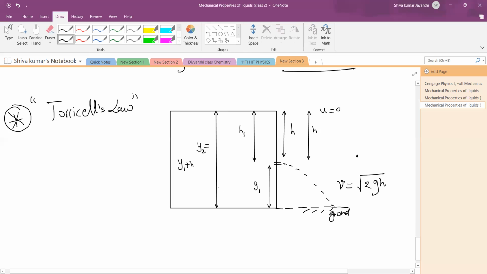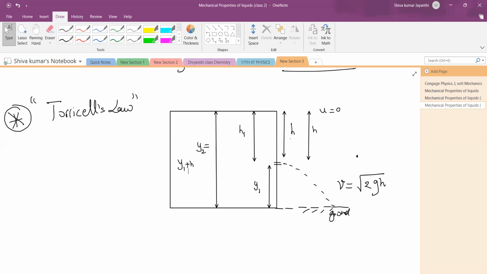Understood this? y2 is equal to y1 plus h. If a freely falling body is falling from a height y2, what would the velocity be? Root 2g y2, no? Root 2g y1, no? But for a freely falling body, whatever the height above it may be, it is immaterial.